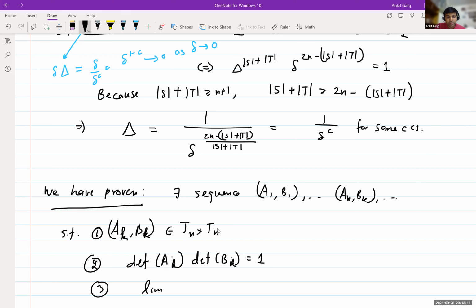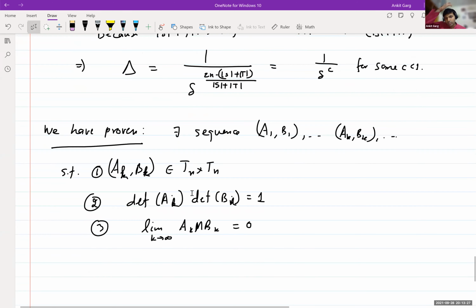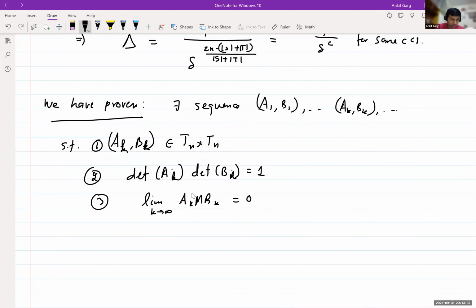And in the limit k tending to infinity, A_k M B_k is 0. But we wanted to make the individual determinants 1. So for that, we just make them 1.